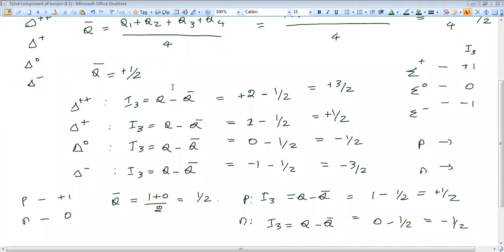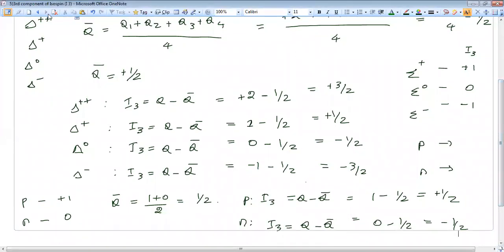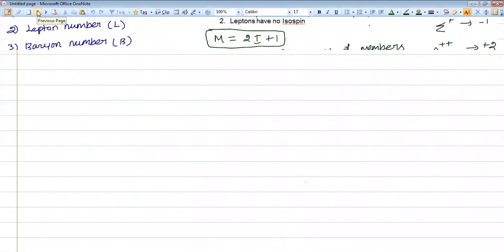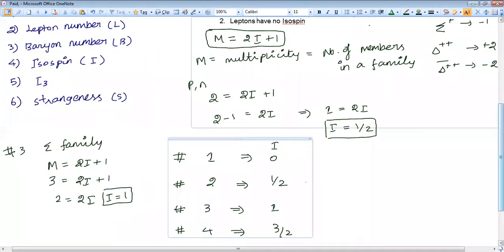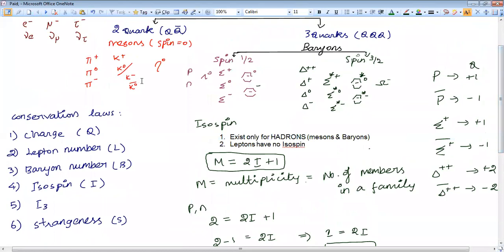Okay, I'll give you one more question. Find the isospin value for, you have to be careful in this. Find the isospin value for this K minus and K naught bar family. I repeat, find the third component of isospin for K minus and K naught bar.